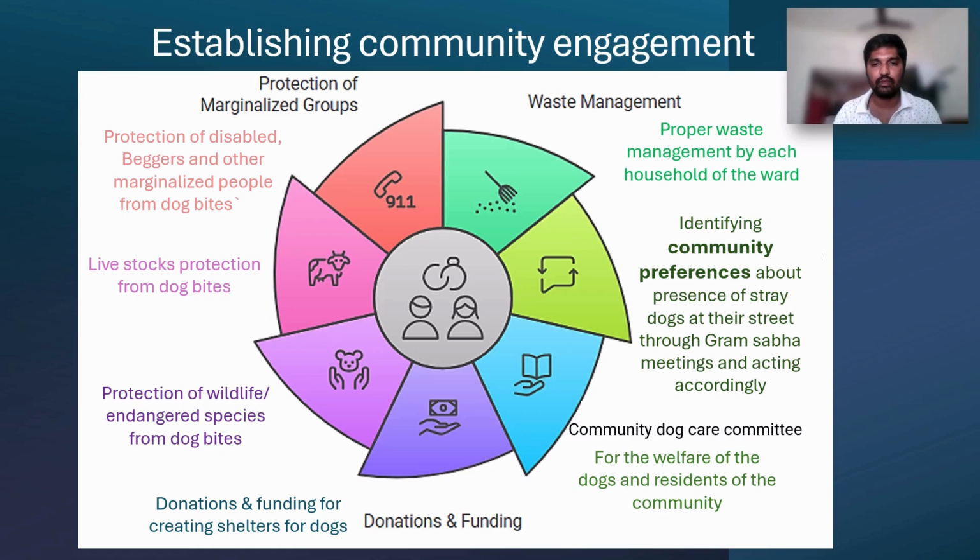for the stray dogs. And also it should encourage a proper waste management by each household at the ward level, and it should identify the community preferences about the presence of stray dogs at their street through conducting gram sabha meetings and acting accordingly.